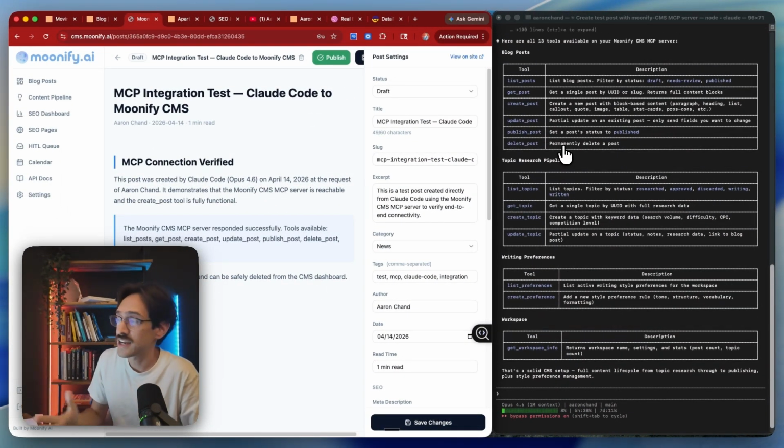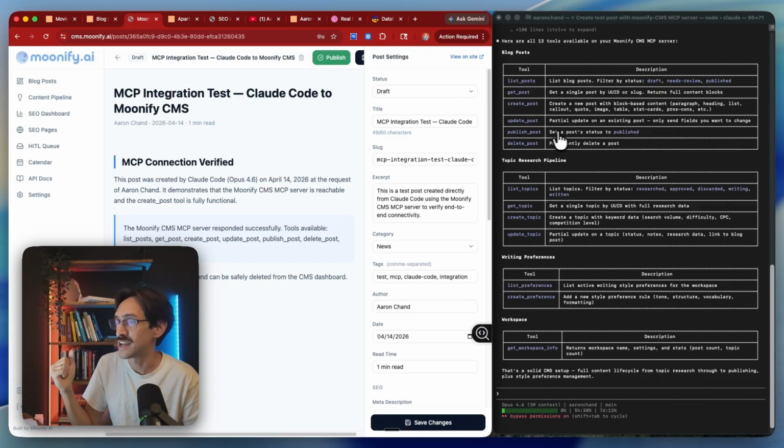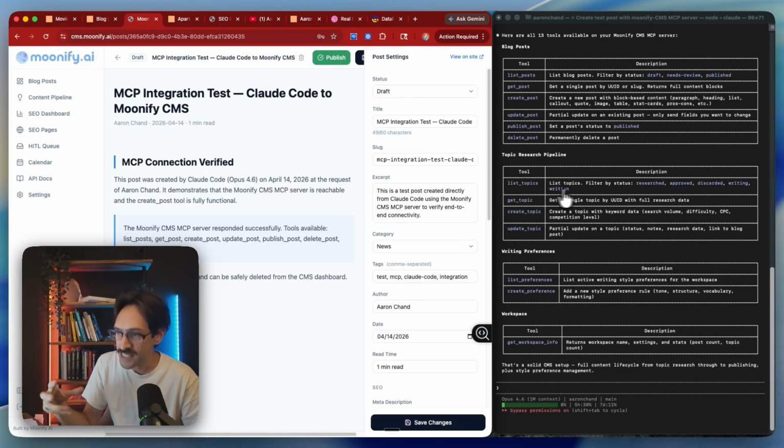From here, honestly, guys, to create blogs, to edit blogs, to do anything with your blog posts, it's super easy. And you can just ask Claude, what are all the CMS tools that I have on hand? And it'll say, I can list blog posts, I can get posts, I can create posts, I can add images, I can update any posts, I can publish posts, delete posts. He can list topics, get topics using built-in data for SEO tools.